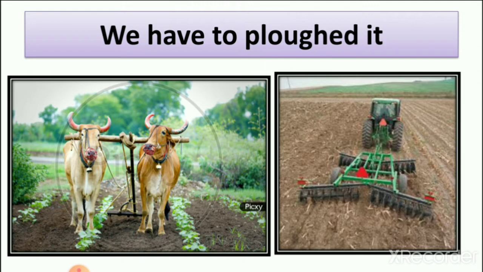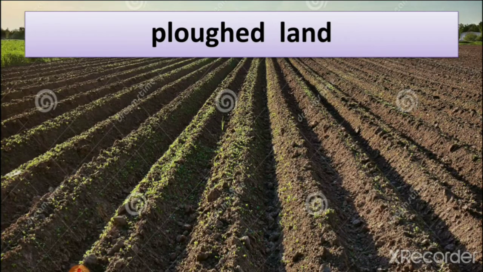We cannot grow wheat in a pot. How do we plough the land? You can see here a bullock, and in another picture the tractor which ploughs the land. Now you can see the land which is ploughed.